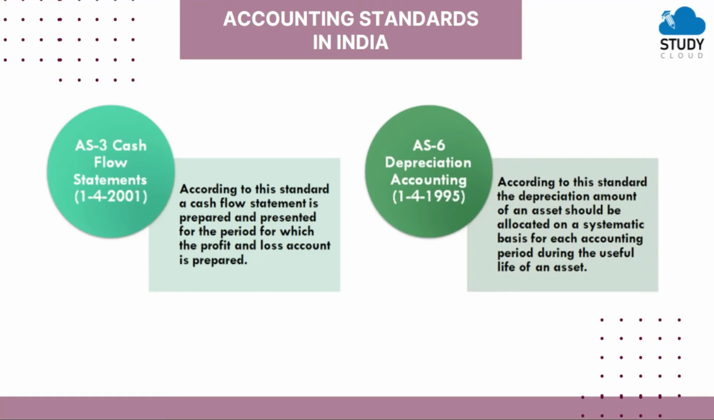For example, if you take a mobile phone in the year 2020, the value of that mobile phone is 20,000. Then after 5 years, the value of that mobile phone will get decreased. That reduction in the value is known as depreciation. So here in this accounting standard, it indicates that the amount of depreciation of an asset should be calculated systematically on the basis of for how many months or years you have used that asset, or during the useful life of an asset, that we have to consider while calculating depreciation.